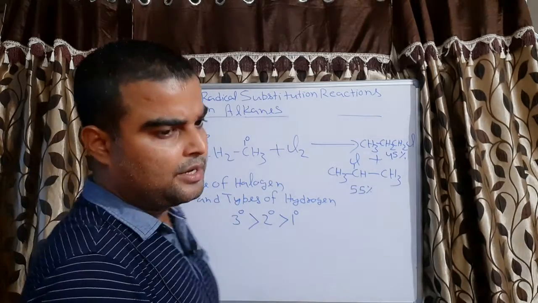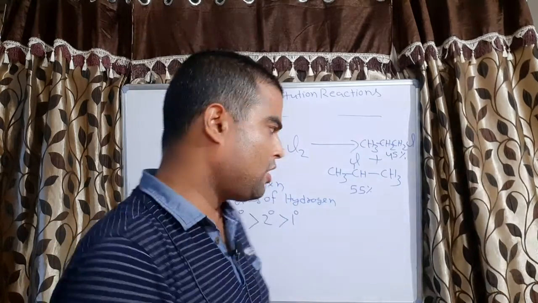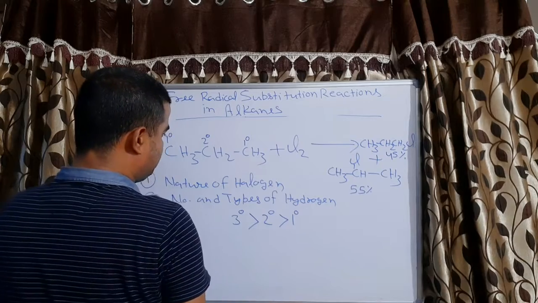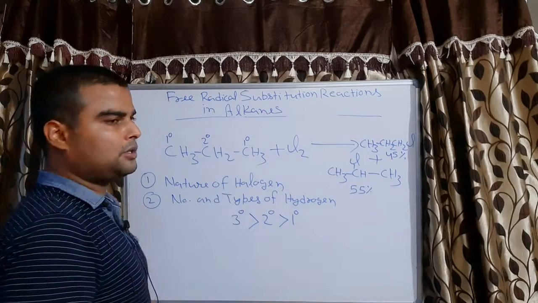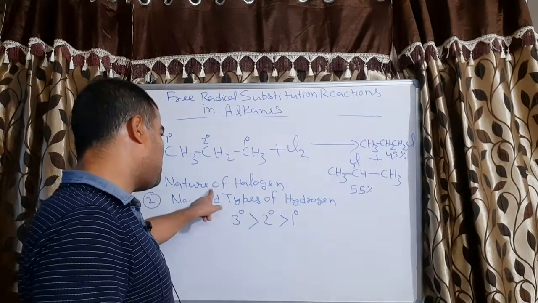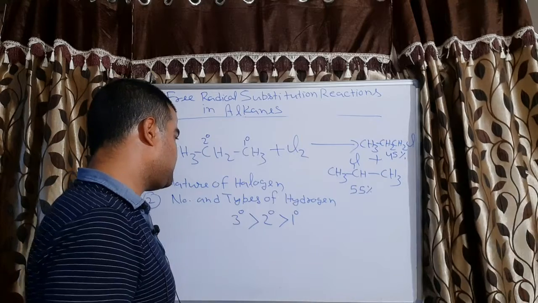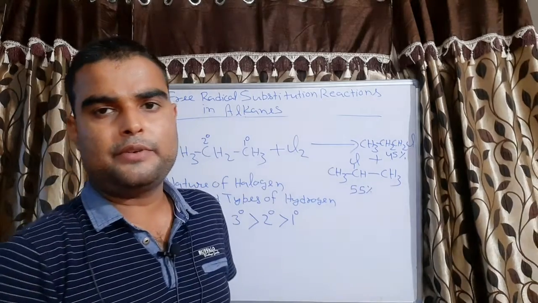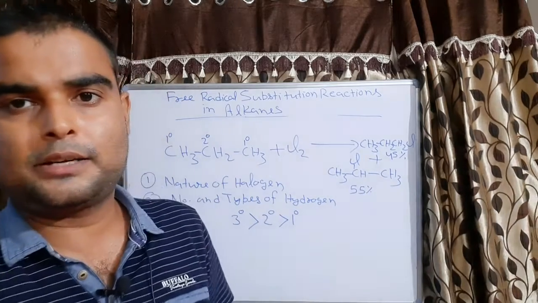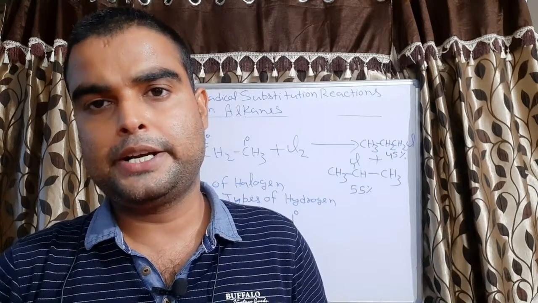Now, why nature of halogen? Nature of halogen means whether it is chlorine, bromine, or iodine, because the ease of substitution of this hydrogen depends on the nature of the halogen also. If we take chlorine, then the ease of substitution of the hydrogen will have one value, and if we take bromine, then the value will be different.